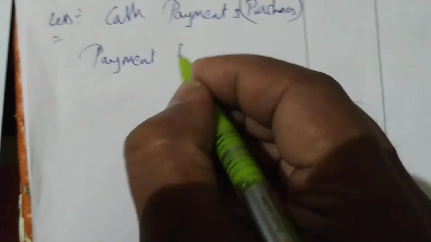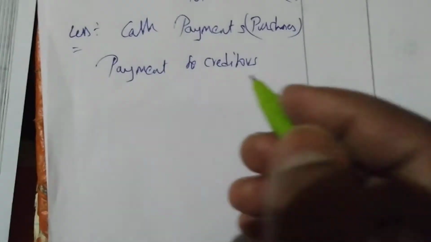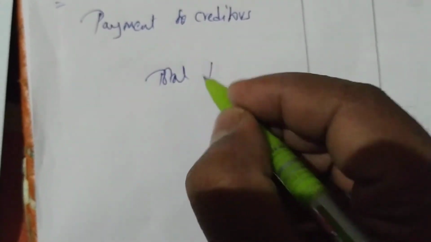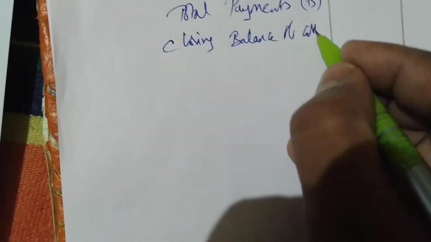Next we can write payments, we have to deduct payments. First cash payments, there are no cash payments. Cash payments means cash purchases, there are no cash purchases. Okay, next I can write payment to creditors. Next I'll write total payments, you can write total as B. Next I can write closing balance of cash, A minus B. Easy. Chali.